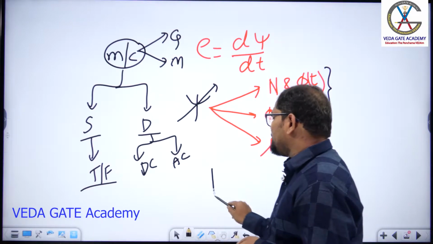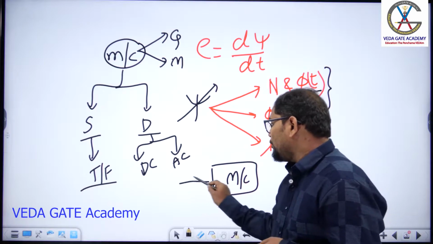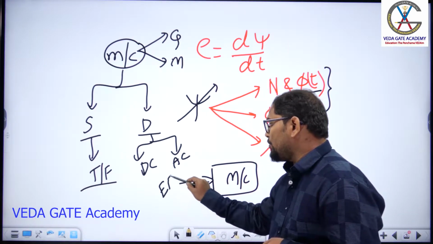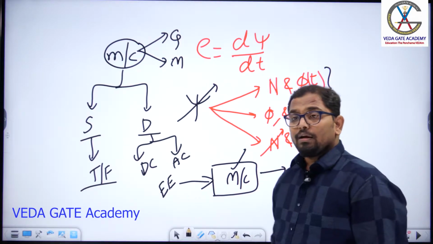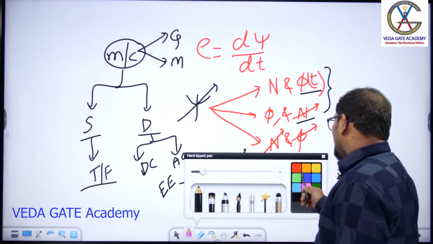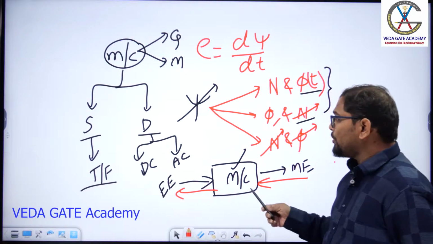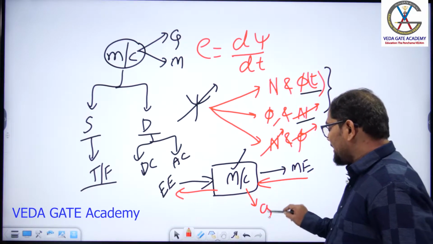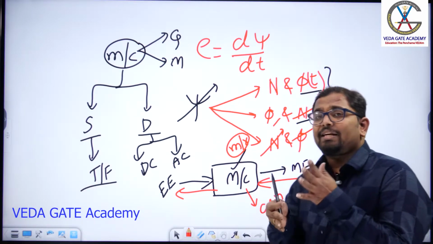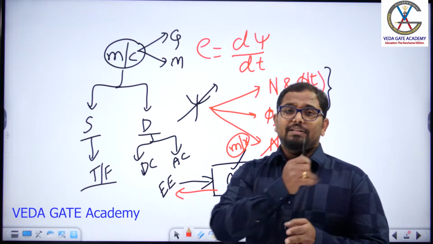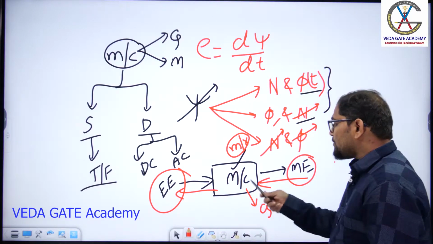If you take a simple basic example of a machine: if I give electrical energy as an input and I get mechanical energy as the output, I call this machine a motor. In a similar way, if I give mechanical energy as an input and get electrical energy as the output, then we call this machine a generator. So a machine can act either as a motor or as a generator, based on the type of energy we give to the device.